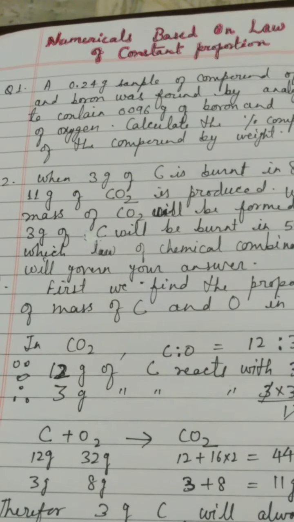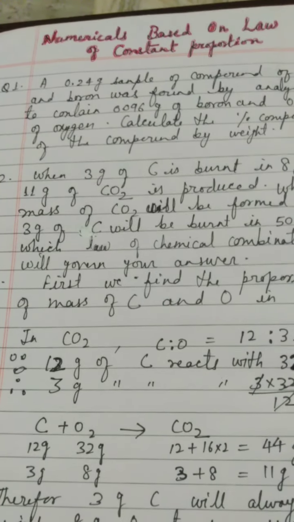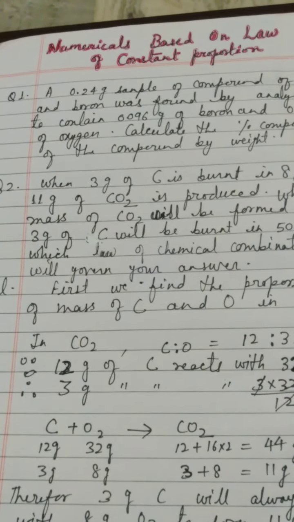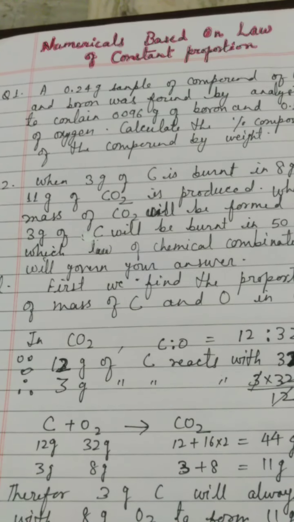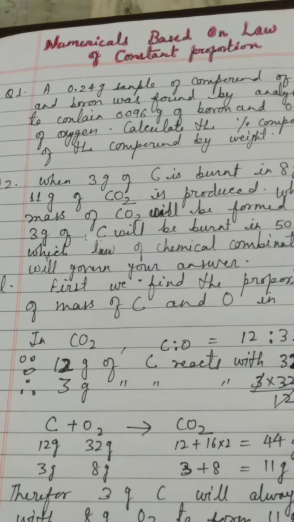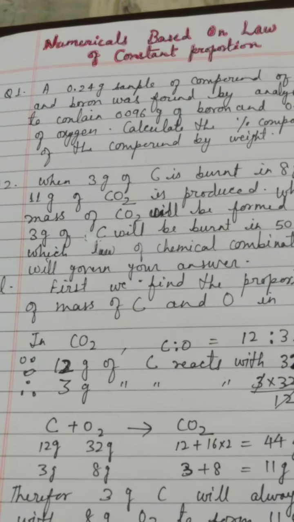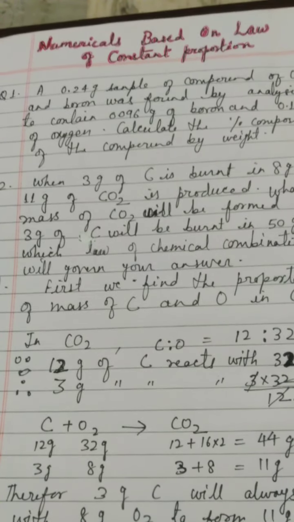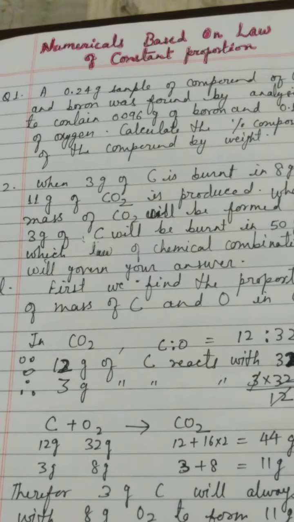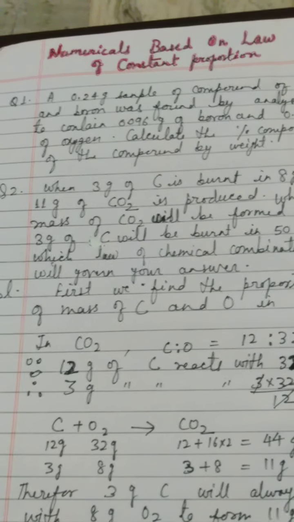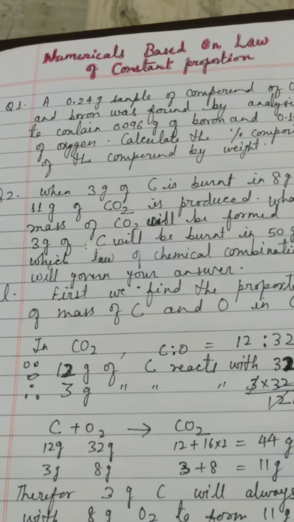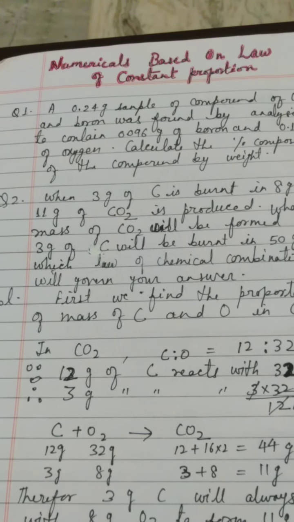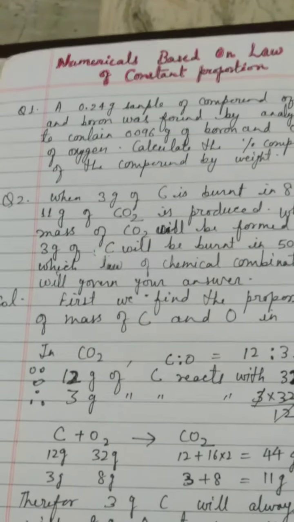Children, in the previous class I gave you the concept of the law of constant proportion, postulated by Joseph Proust, and how we try to understand that in a given sample of a compound, the percentage of the different elements in that compound by mass will remain fixed, and the kind of atoms, meaning the elements, will also remain fixed. Whatever the source of obtaining that compound, it will not change the percentage composition by mass, nor the kind of atoms or elements. They both will always remain the same, constant.